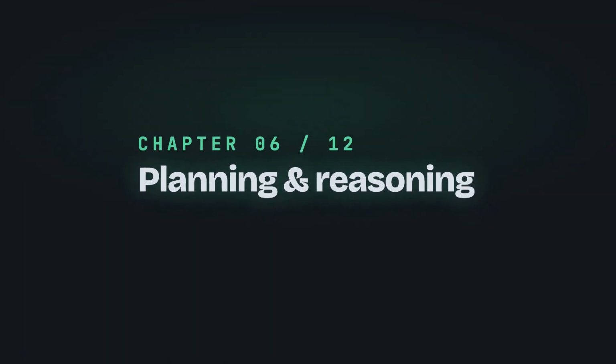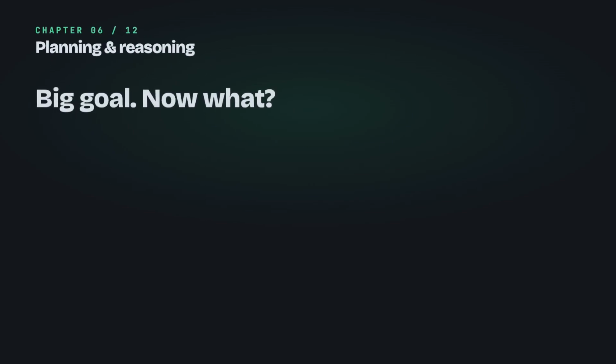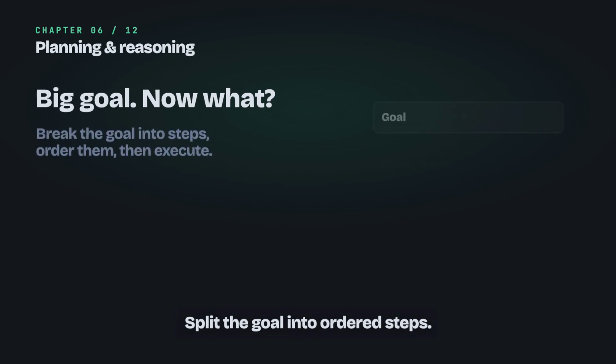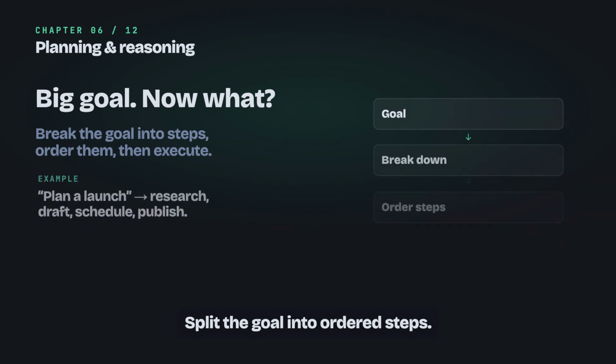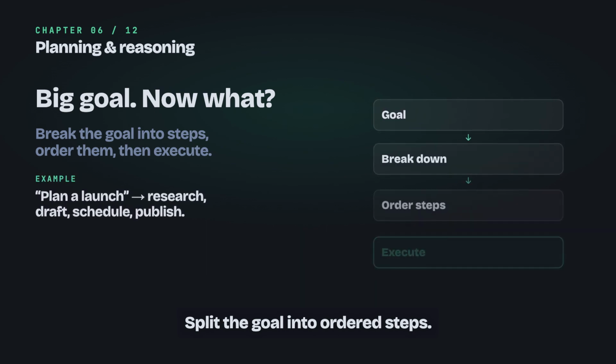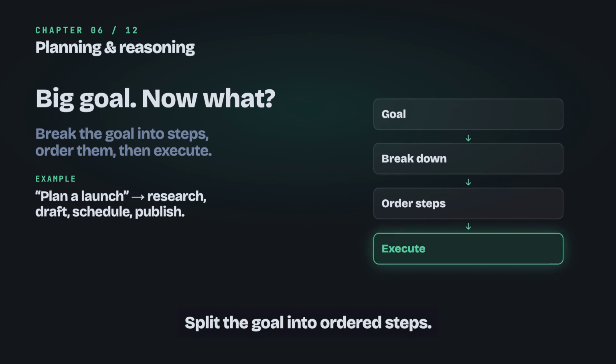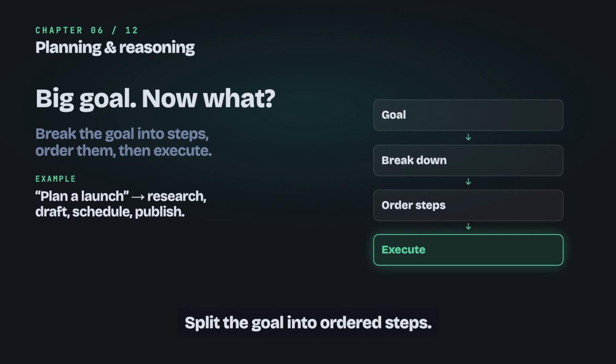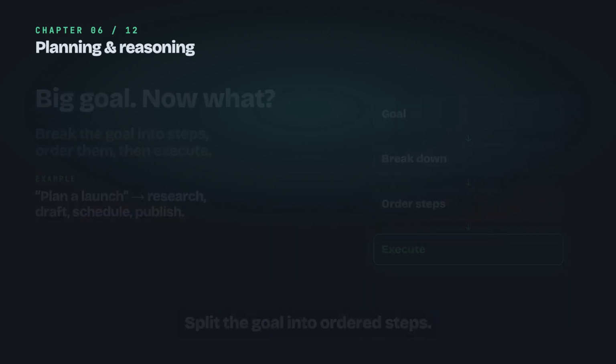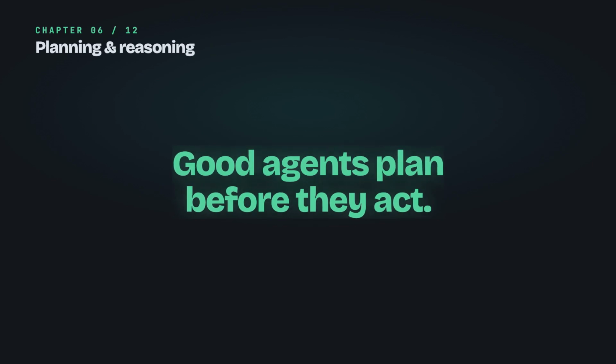Chapter 6. Planning and reasoning. Give a good agent a big goal, and it doesn't just dive in. First, it breaks the goal into smaller steps. Then, it puts those steps in a sensible order. Only then does it start executing, one step at a time. Say the goal is plan a product launch. It researches, drafts the announcement, schedules the posts, and publishes in that order. That's reasoning, thinking ahead instead of guessing. The best agents plan before they act. Next, running all those steps, start to finish.